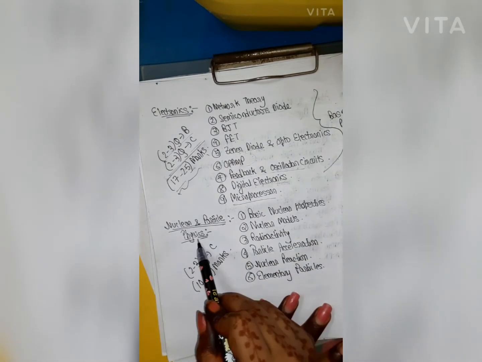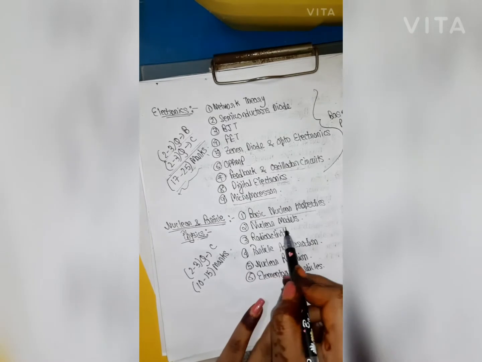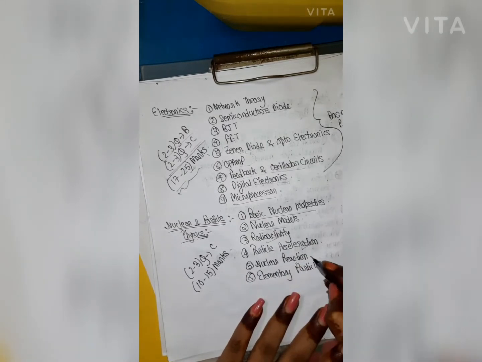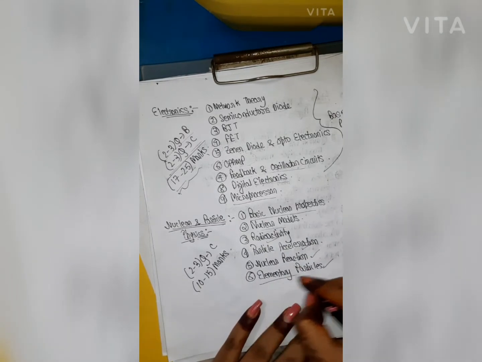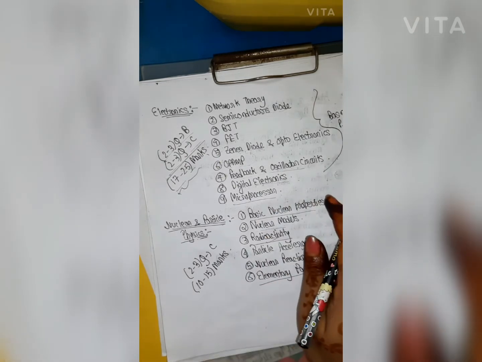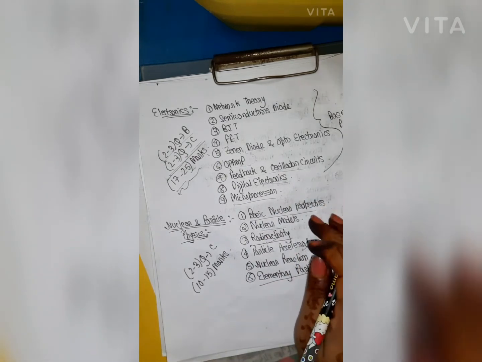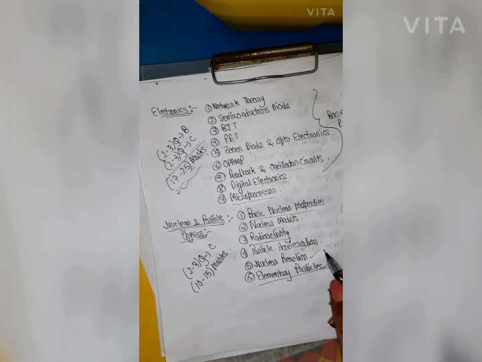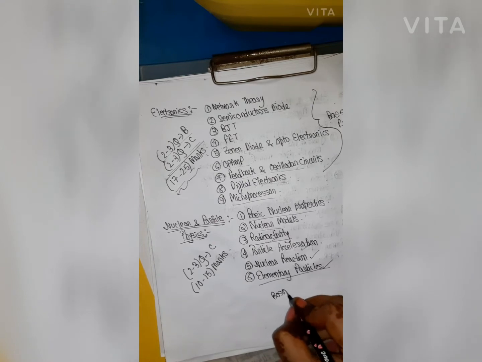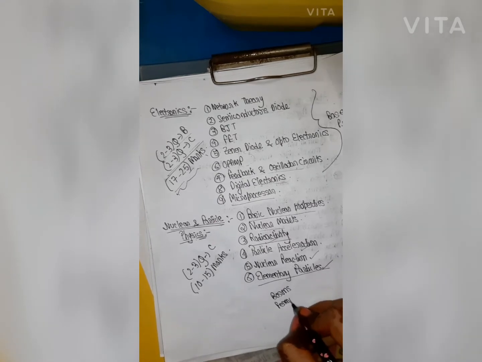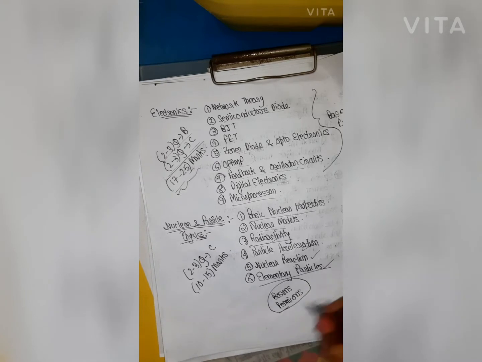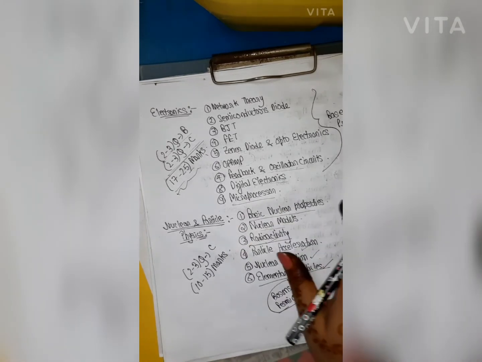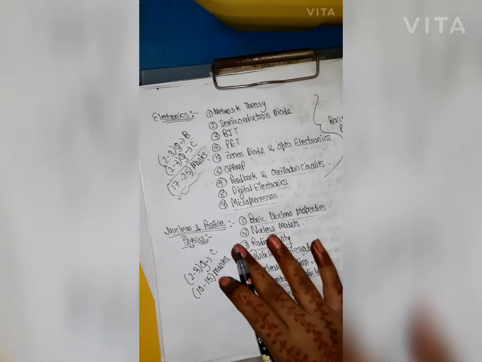So nuclear and particle physics: basic nuclear properties, nuclear models, radioactivity, particle acceleration, nuclear reaction, elementary particles, radioactivity, and other problem related questions are very important here. And in particle physics we have to study all the particle physics problems, particles like bosons, fermions, and others. All the properties we have to study in the chart. When we discuss nuclear and particle physics, then we will be clear what I am talking about.